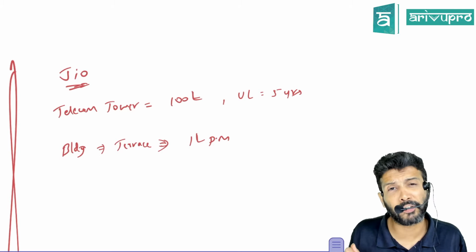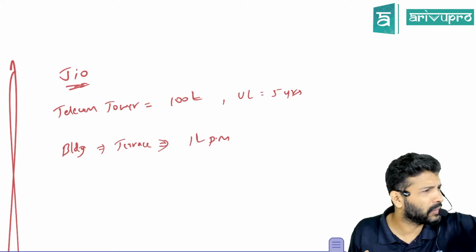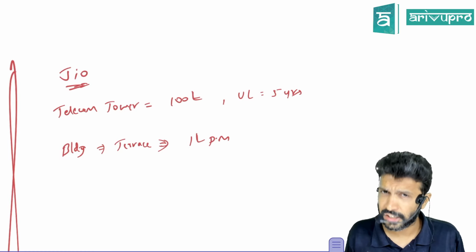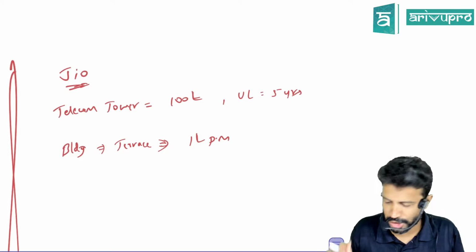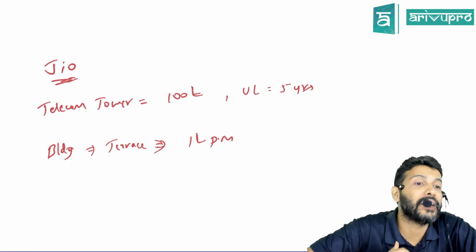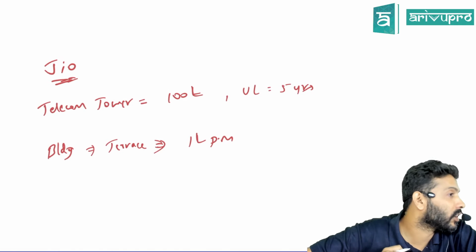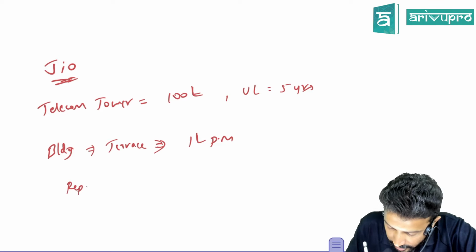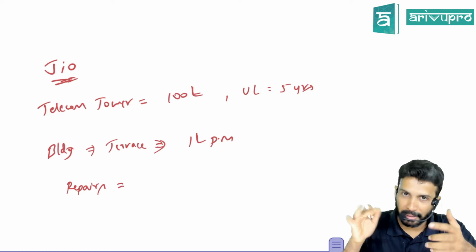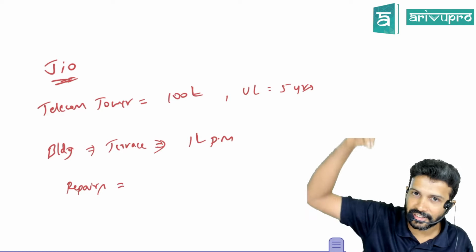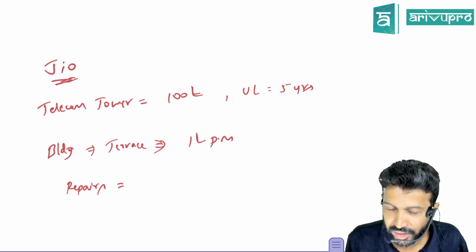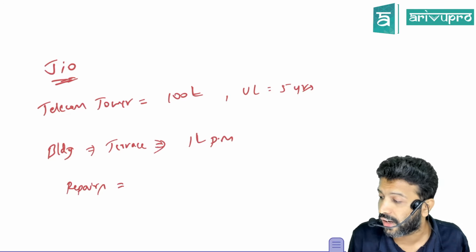Building owner asked, after 5 years, what will happen? Nothing, we will simply airlift the telecom tower. The building owner asked, any damage to my building? Reliance people said, of course. Now, what do you think the building owner will tell? Boss, you incur the repair cost. Meaning, my building was good and solid, you unnecessarily put some extra telecom tower. Now you are saying you will uproot it, airlift it, whatever you do. Because of that, there will be some damage cost to the building.